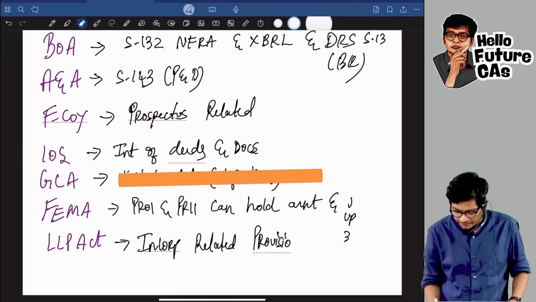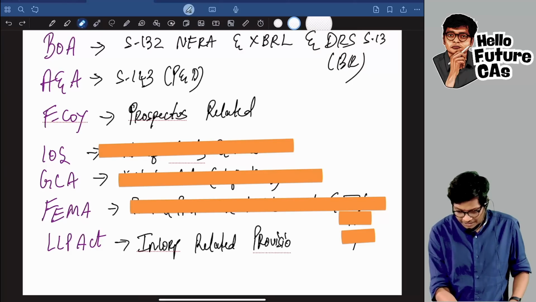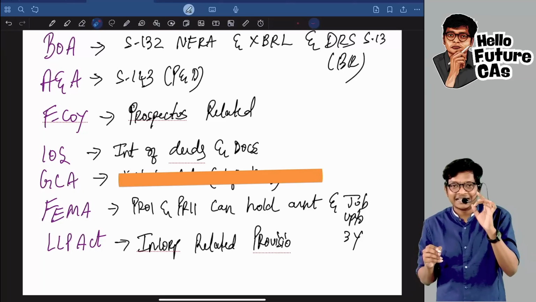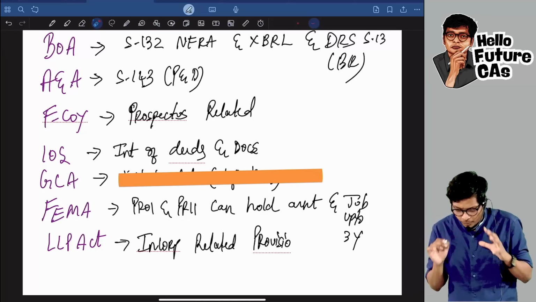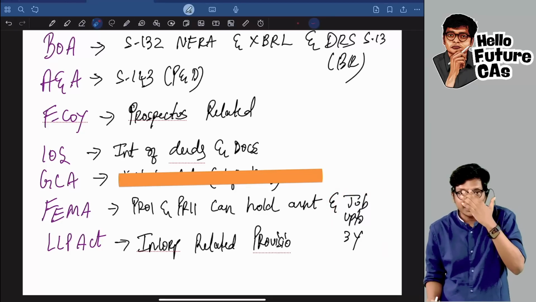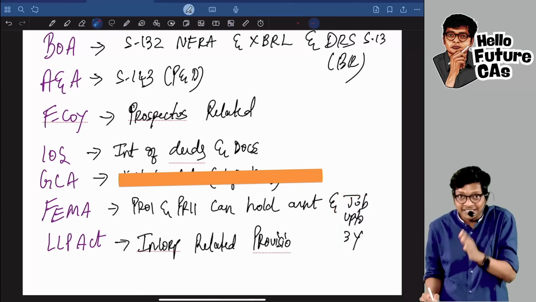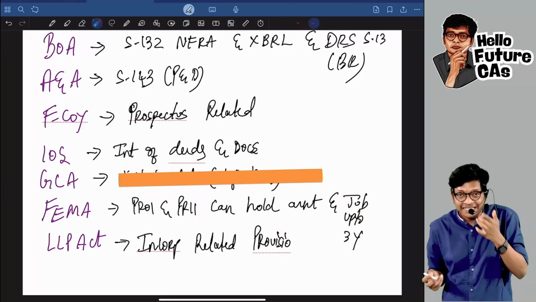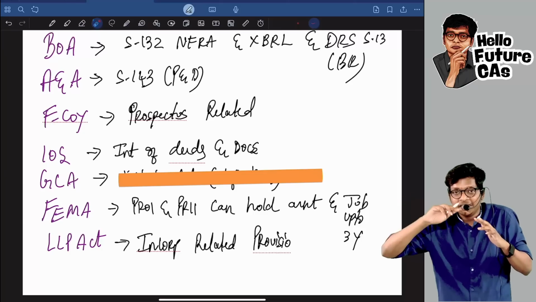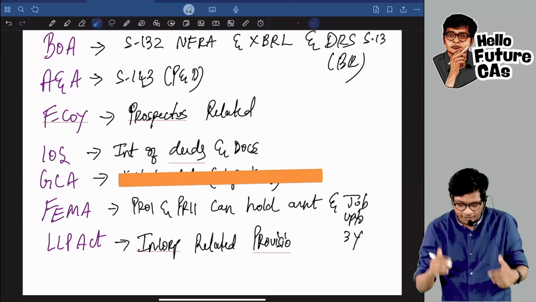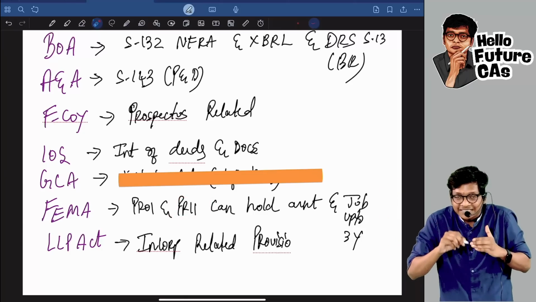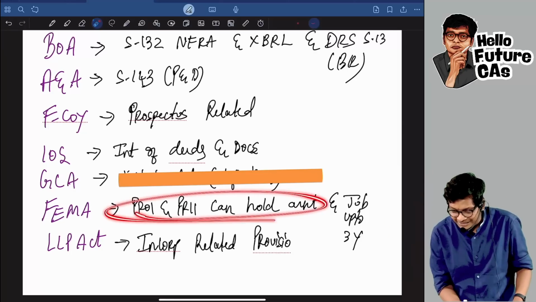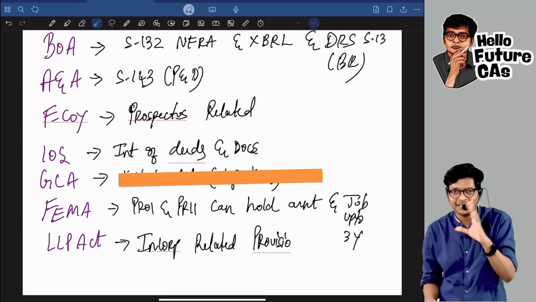Lastly, coming to FEMA. In FEMA, sir, what do I correctly read? Mostly limits you would have studied, residential status you would have studied because it's important, but a small concept like if some foreigner comes to India, they can remit the salary back up to 3 years if the job is other than in Pakistan, and a PRII and PROI can hold an asset outside India if they acquired it when they were a PROI. For example, a PRII can hold an asset outside India if he acquired or inherited it when he was a PROI. That inheritance concept, that exception, many are skipping and ICAI is testing that.